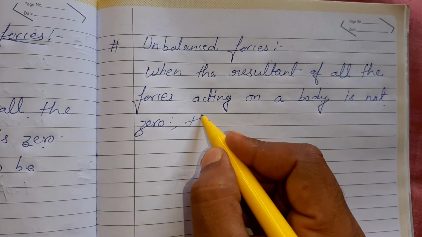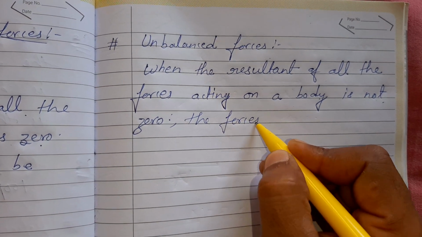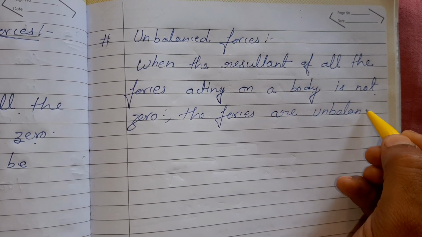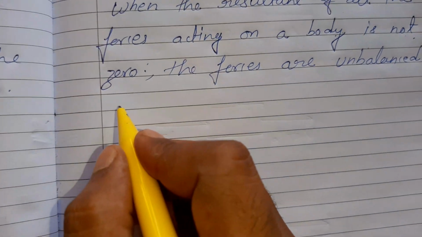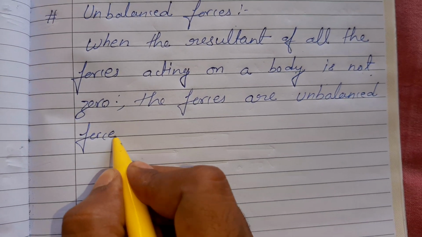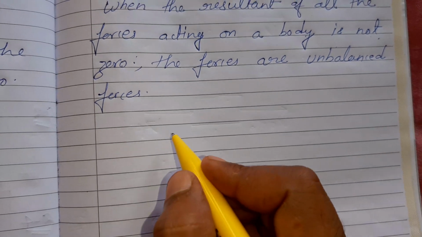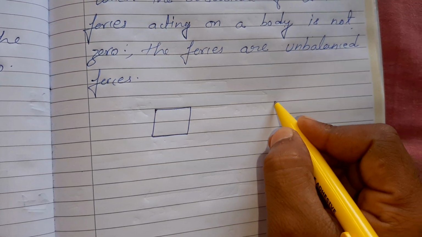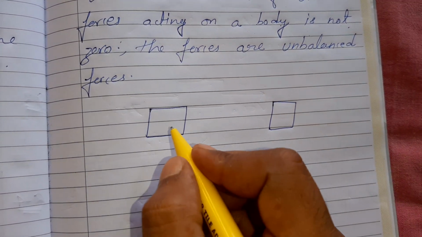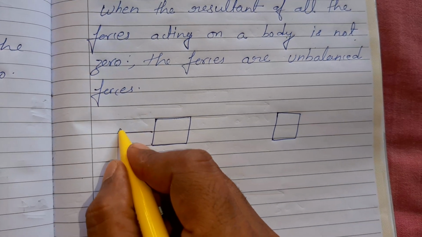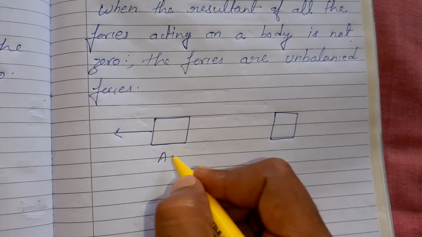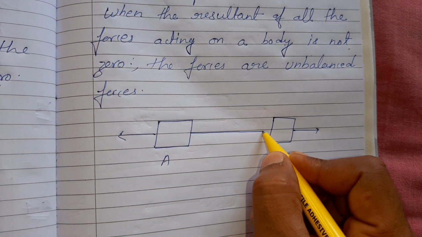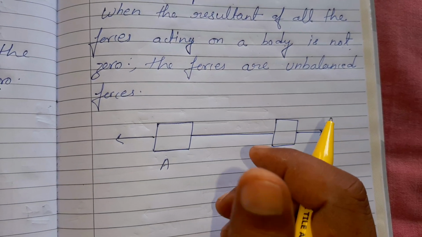So I will write here the forces are unbalanced force. Okay, I will draw the diagram. This is any object, and this is also any object. Okay, this is object A and this is object B, attached with a wire or a rope.